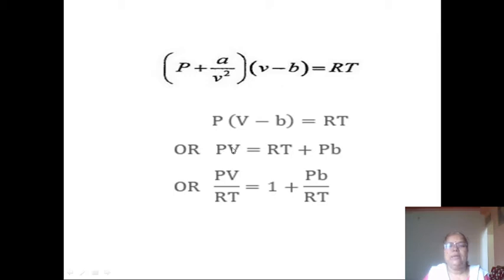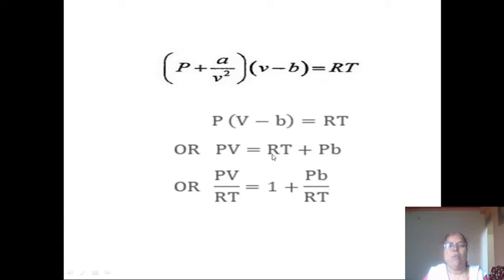And this equation clearly shows that Pv values are greater than the ideal gas by this Pb. Okay, RT plus Pb here. And this is the main reason why the Pv values are greater than the ideal values in case of hydrogen and helium, and due to this hydrogen and helium show the cooling effect instead of warming in the